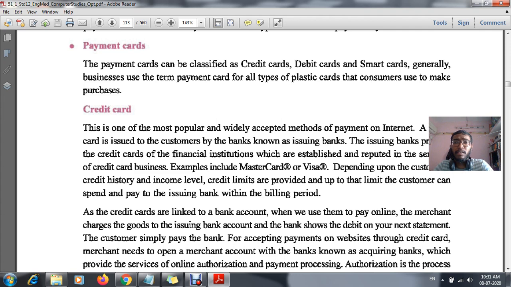If our transactions are high and our statement is good, they will give a certain amount. Suppose the bank gives 50,000 per month as a credit card limit, then up to 50,000 I can use my credit card facility.